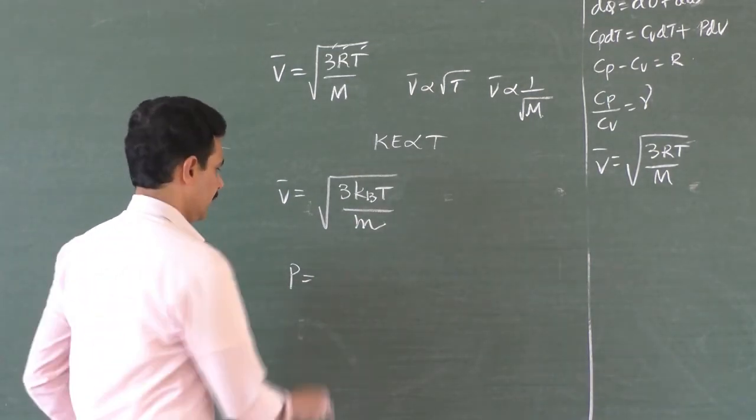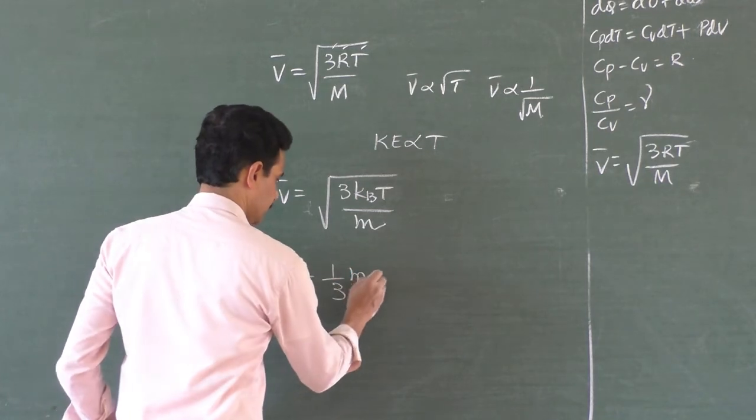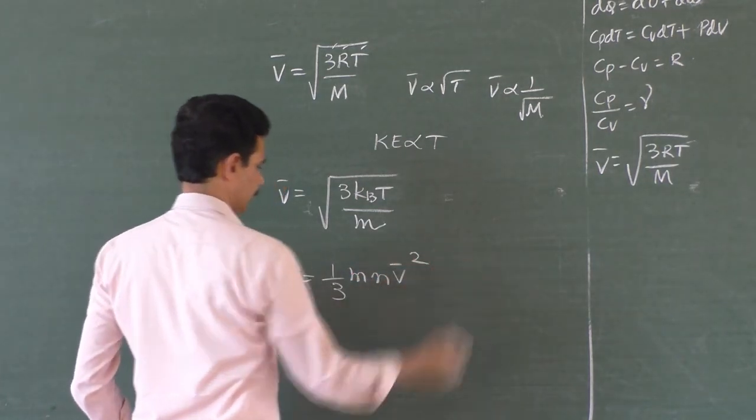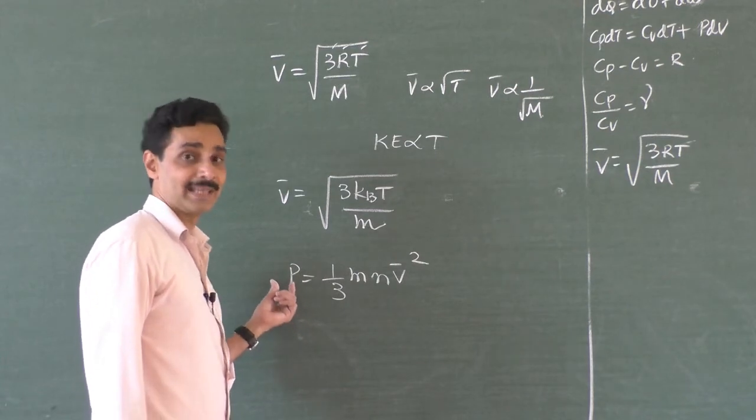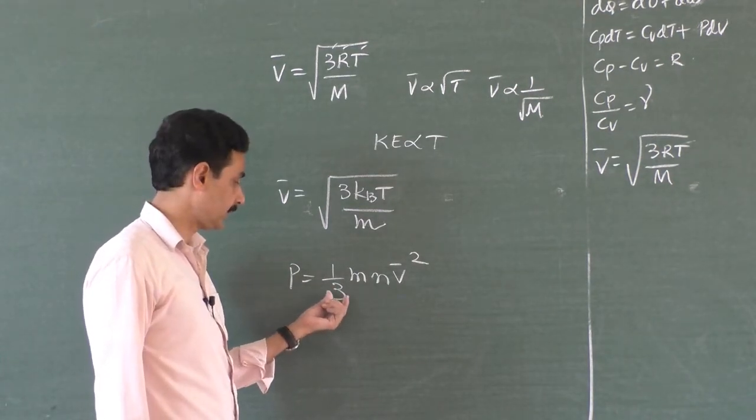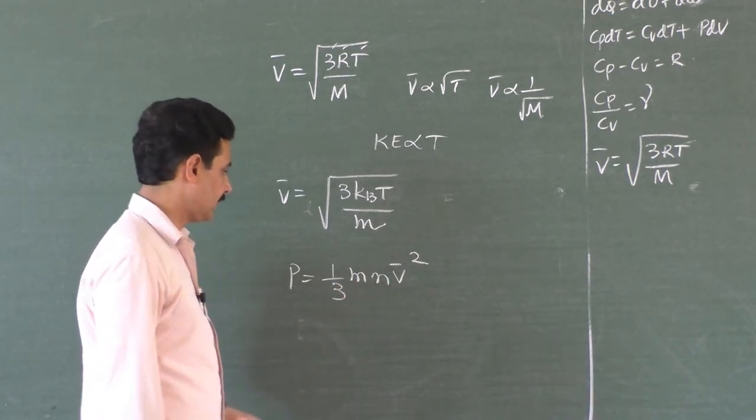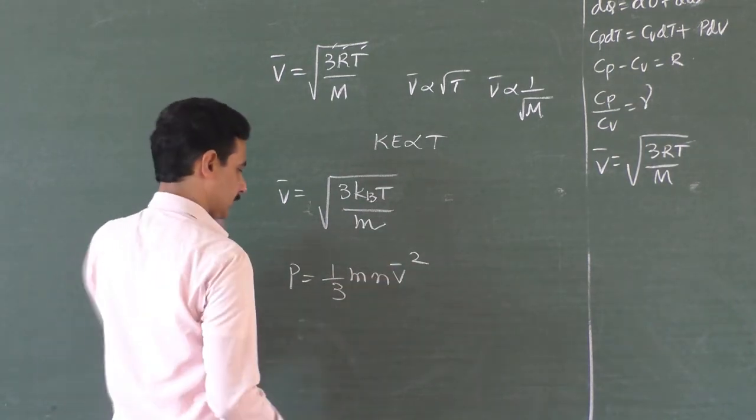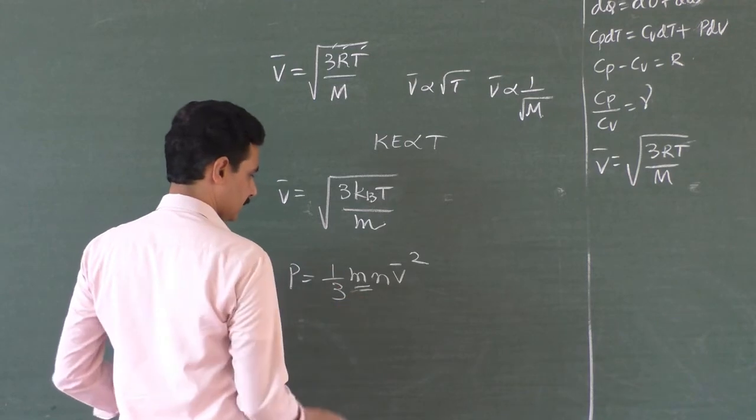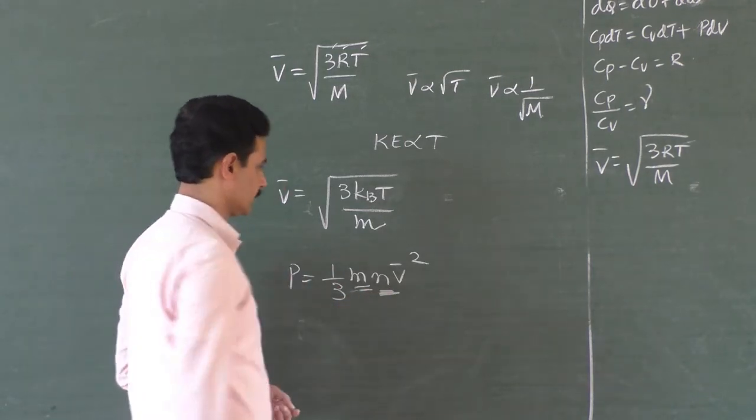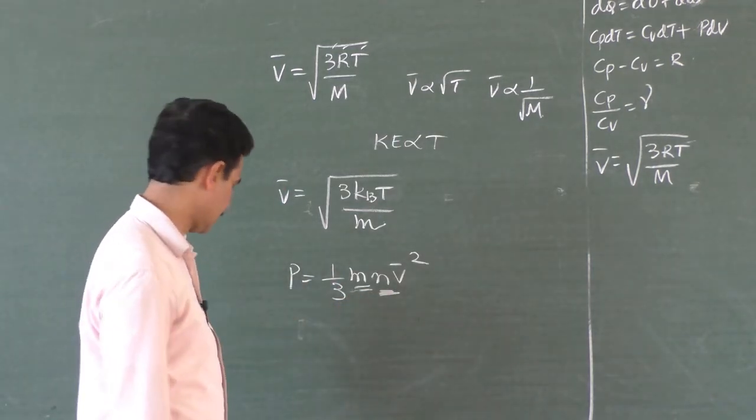One more formula, 1 by 3 m n V bar square. This is another formula for pressure. Pressure inside a gas is given by 1 by 3 m n V bar square, and pressure is directly proportional to V bar square, the square of the RMS speed, where m is the mass of each gas molecule and n is the number of molecules. Okay, so that formula is also